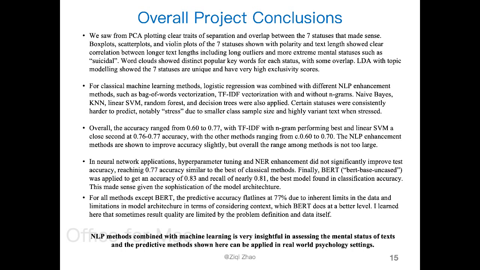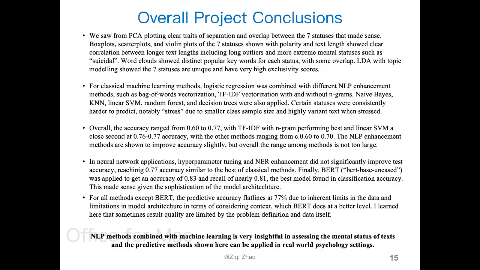For classical machine learning, we tried 6 different methods and variants, and the best ones were SVM and TF-IDF vectorization with n-grams, applied to logistic regression. And they come out to 0.77 optimally in terms of accuracy. And the worst performing methods had troubles with certain categories such as stress, which had smaller sample sizes, so smaller support, right? The NLP enhancement methods were shown to improve accuracy slightly, but not make a huge difference, as the overall range among these methods is not too large.